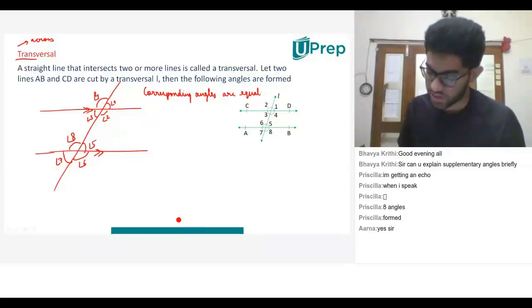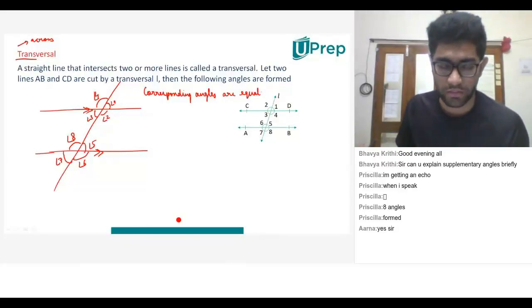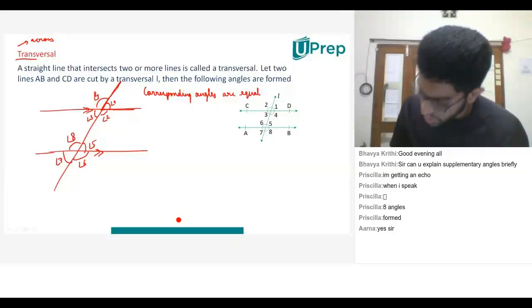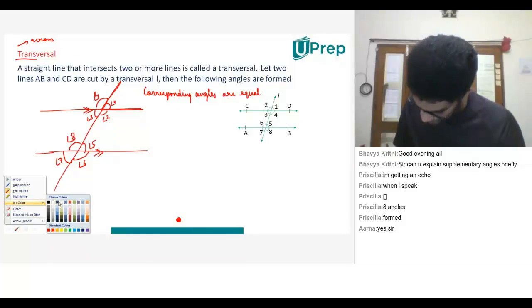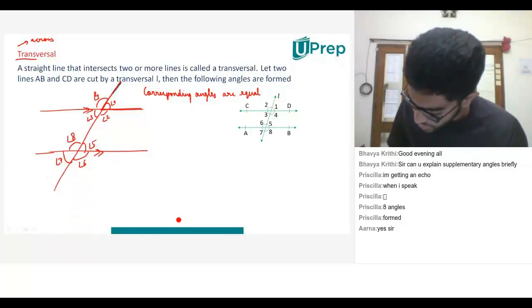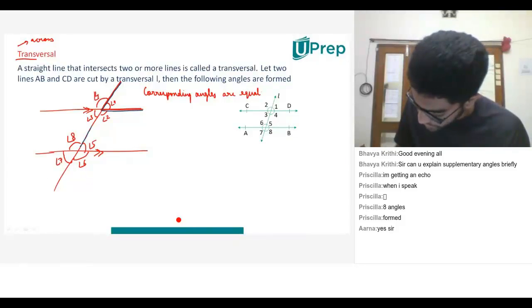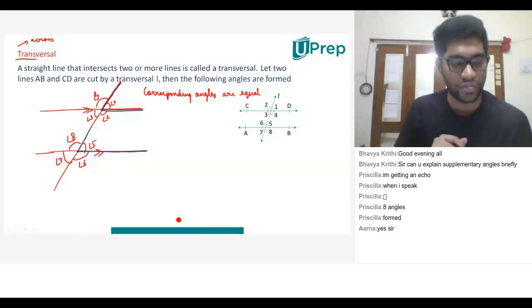Angles that relate to each other. If I highlight angle 1 and angle 5, what do you observe? Don't they look similar? Don't they look the same?